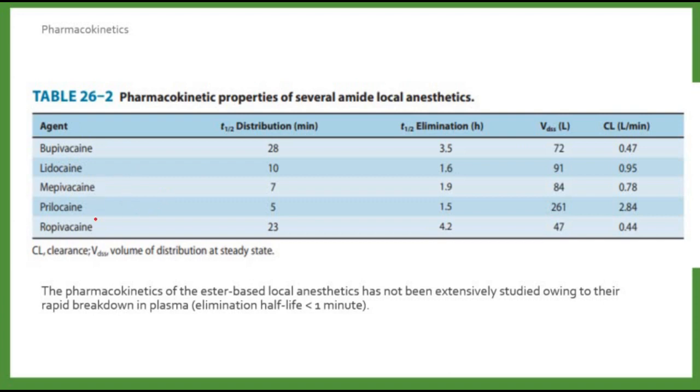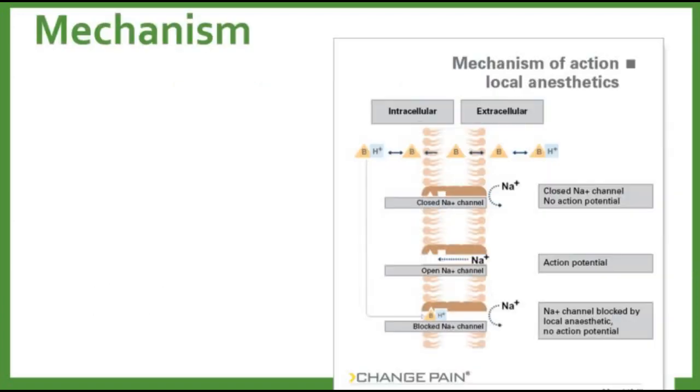Lidocaine, bupivacaine, prilocaine, and bupivacaine have these effects. Among them, the volume of distribution of lidocaine is very high, and prilocaine has 261, which is the maximum volume of distribution. What is the mechanism? The mechanism will be discussed in the next lecture. Thank you.